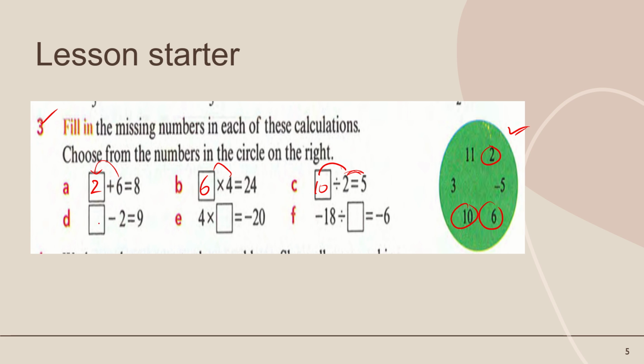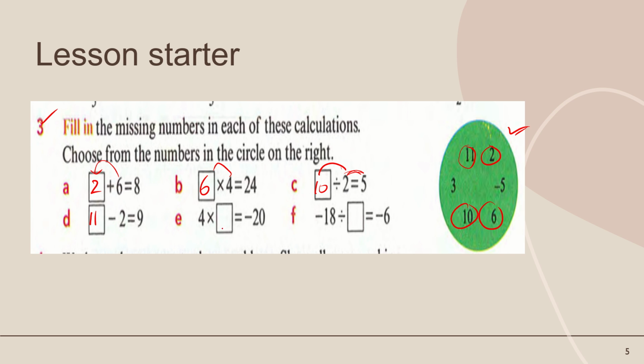Now, what should we write here? The numbers are -3, -5, 3 and 11. If I put -5 here, the answer will not be good. Let's suppose that if I put 3, 3 minus 2 is 1, so we should put here 11 minus 2. We should put 11 minus 2, which is equal to 9.